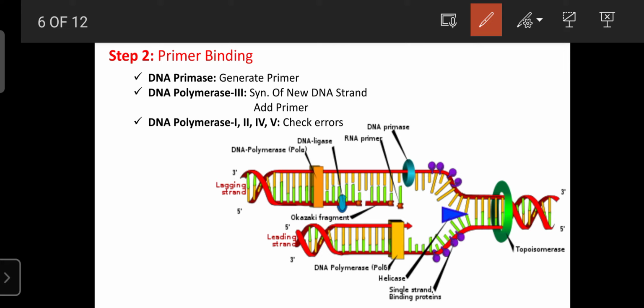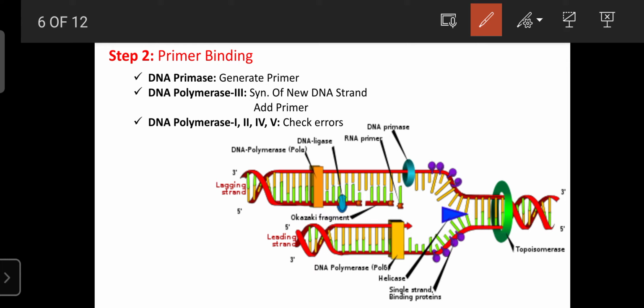The RNA primer is generated in step 2 by an enzyme known as the DNA primase enzyme. This DNA primase enzyme is responsible for the formation of the small piece of RNA, that is a single strand. That is the role of the DNA primase.